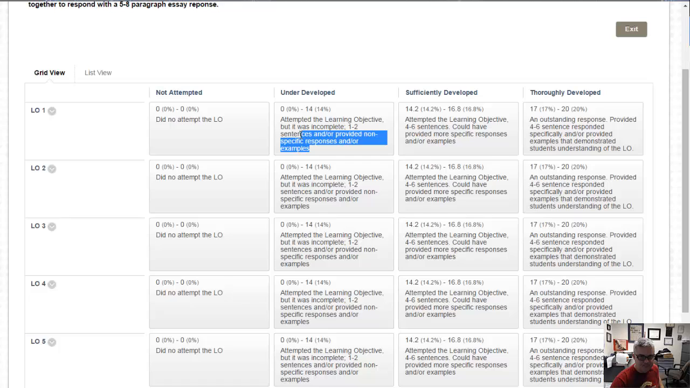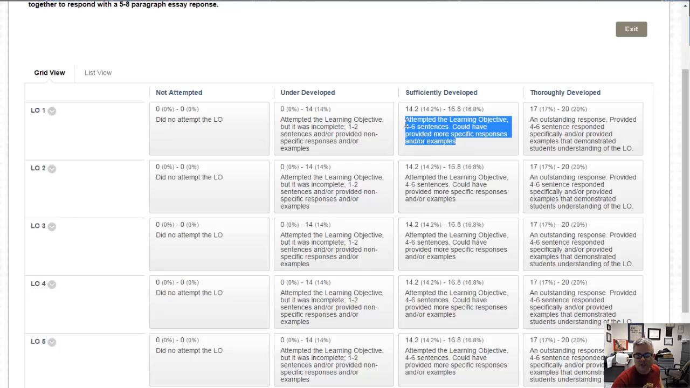You'll get anywhere from 0 to 14%. Here, you know, sufficiently developed is a pretty big range. You'll get anywhere from 14 to 16.8%. And that's in relation to the entire paper.